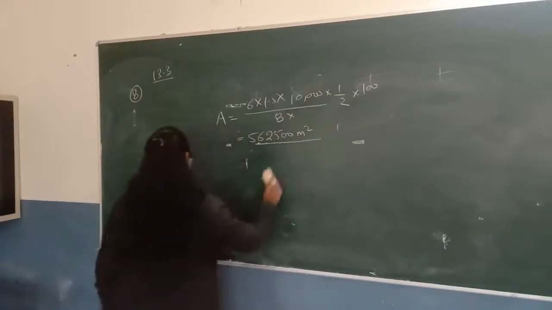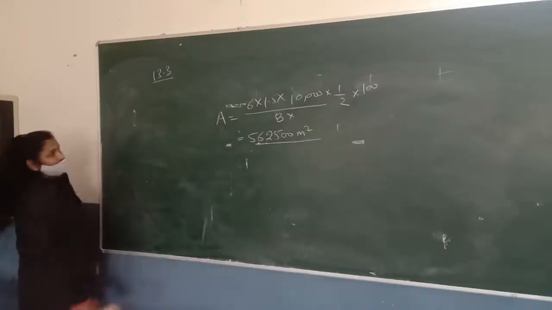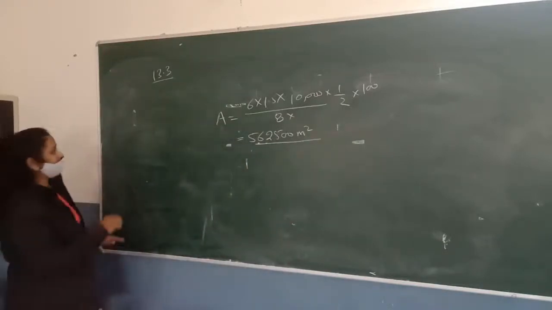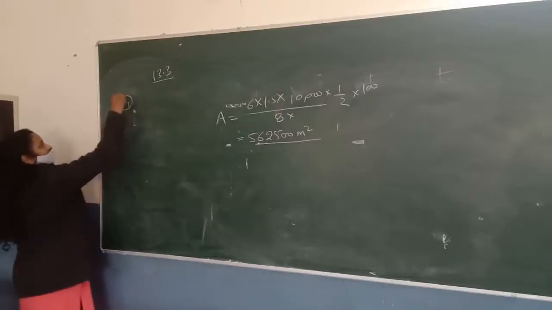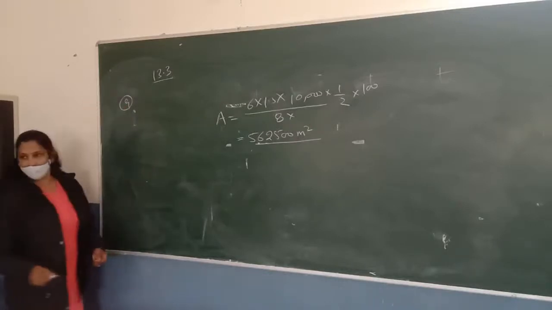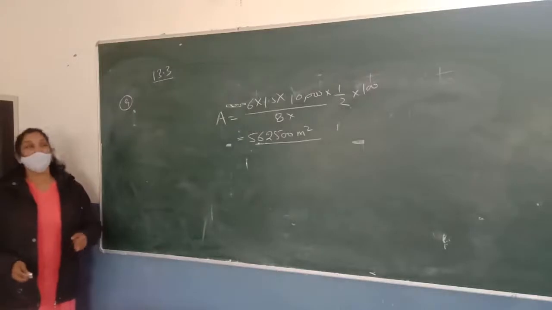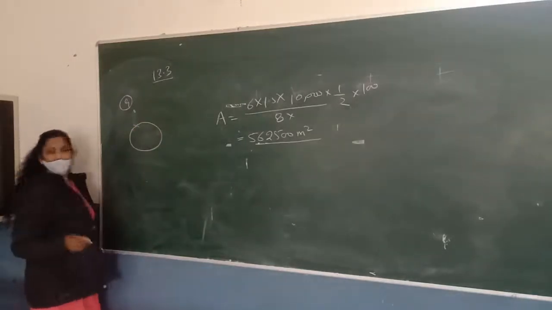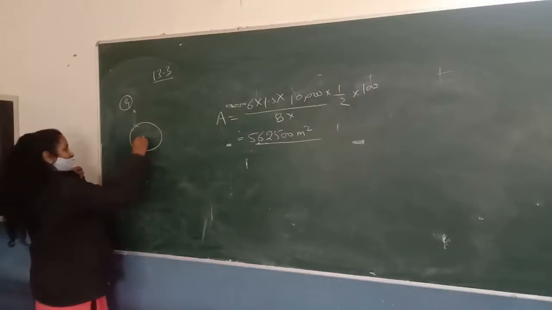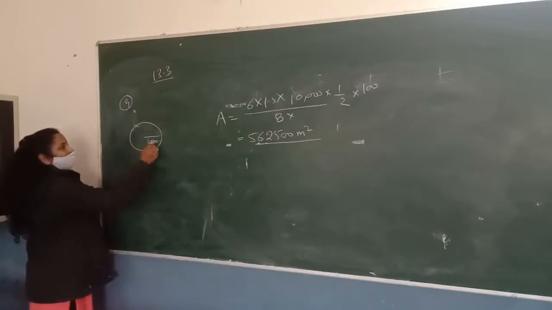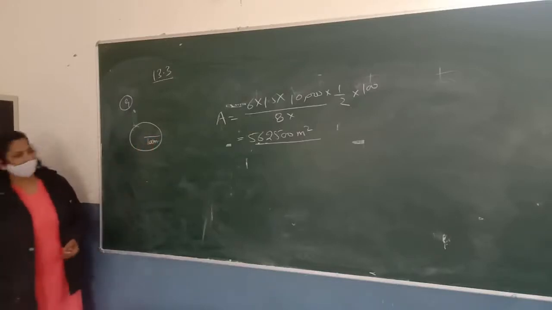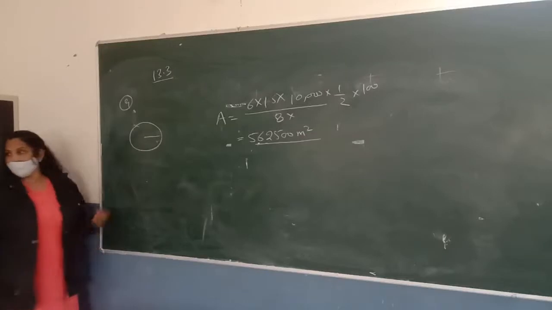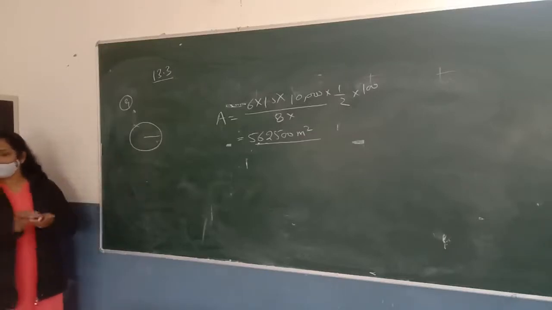So I'm writing here the information which is in the question. Nishan, please read the question. A farmer connects a pipe of internal diameter 20 cm. Okay. So farmer connects a pipe having a diameter of 20 centimeters. So we can say 10 centimeters the radius of the pipe. From a canal into a cylindrical tank. So he connects this pipe from the canal into the cylindrical tank.